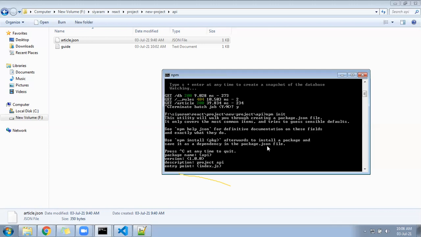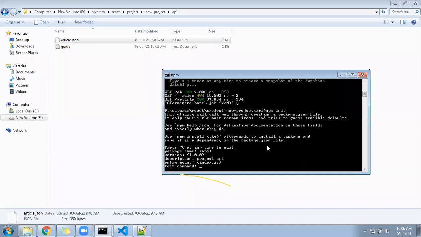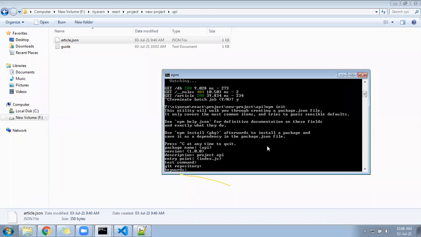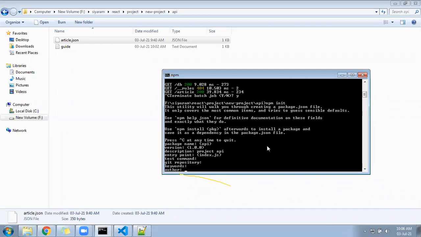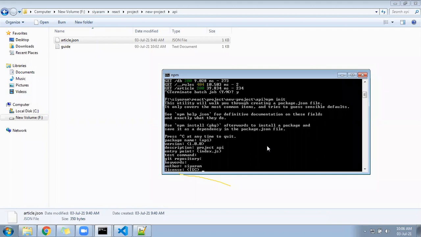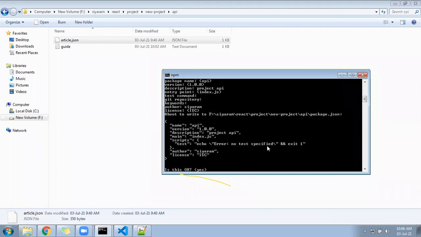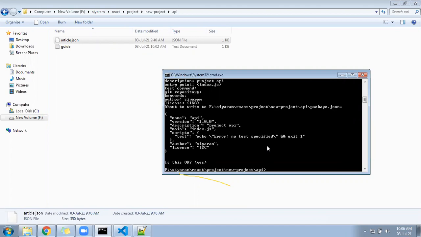Test command, something. Git repository, something. Keyword, enter. Author, you can write your name. Licensing, nothing required. Save it, say yes. Just keep pressing enter.